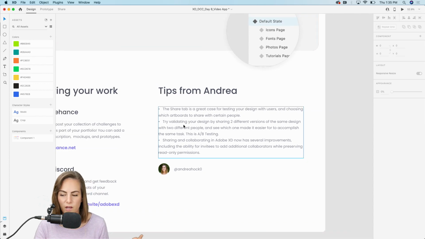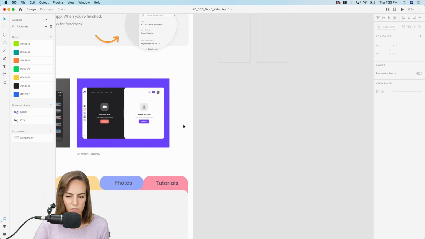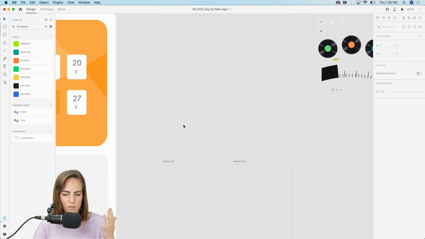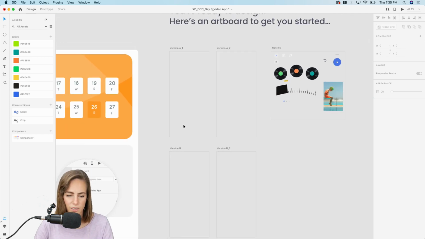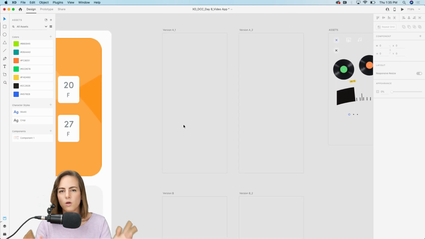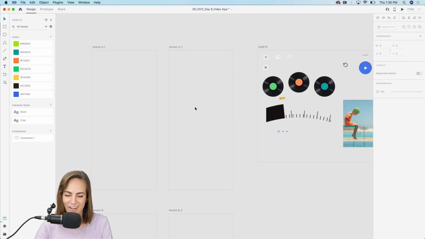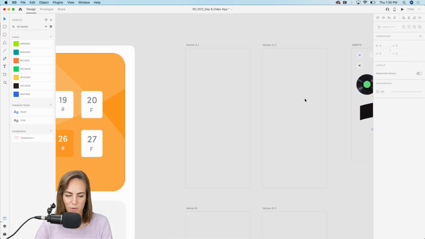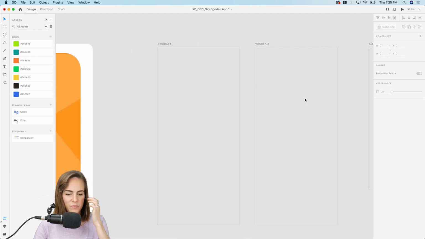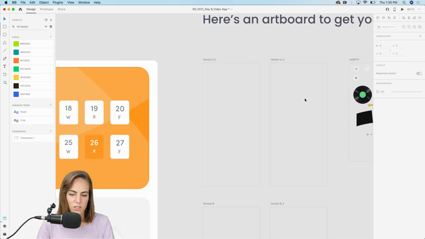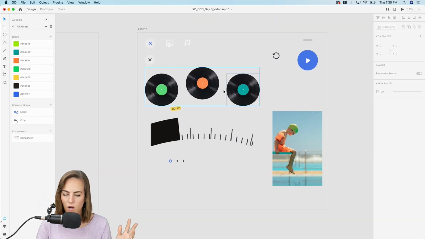So we do that a lot as product designers, just testing out different versions of things. So let's go ahead and scroll on up. I already have a few artboards pulled up here. I want to really only do 2 different screens of this video sharing app. So I've got version A up here, and then this will be version B already laid out. And then I've got some assets pulled up over here, some images from Adobe stock and stuff. So let's hop into this artboard with all of our little components.